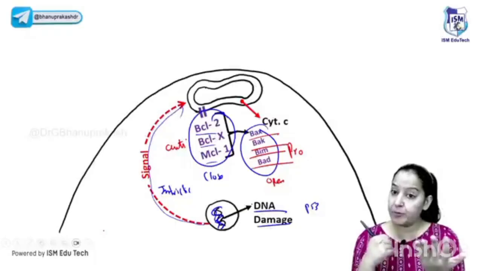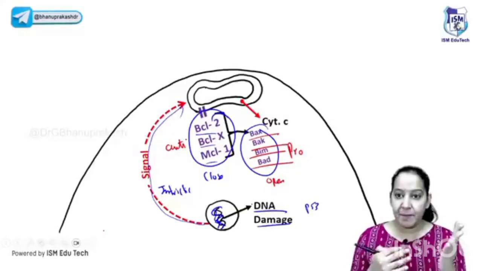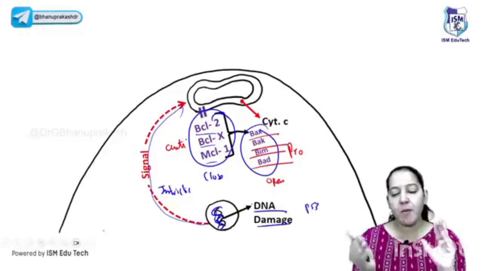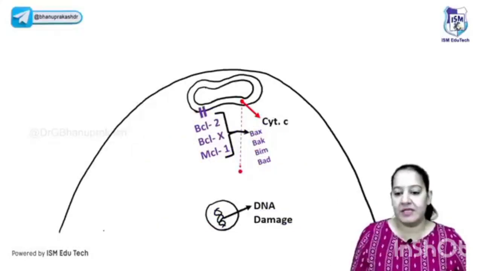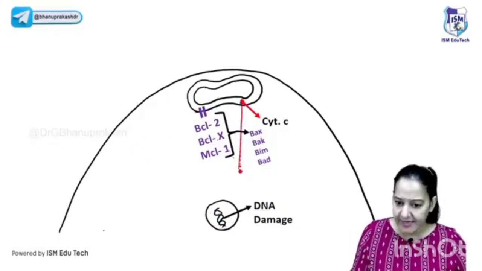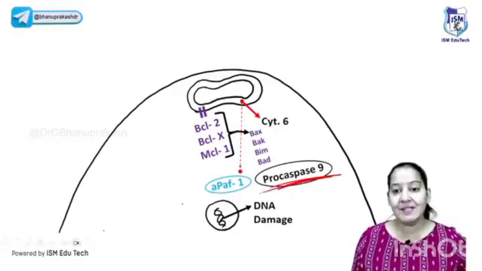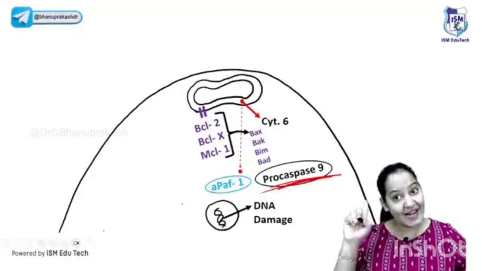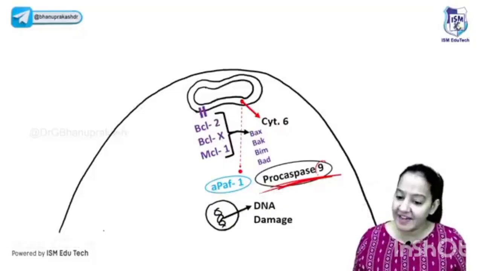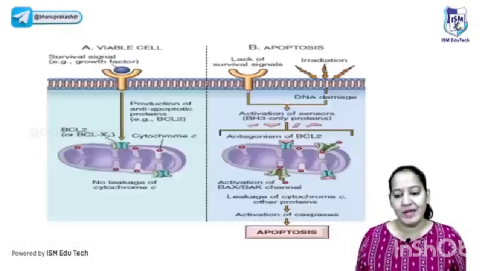Please learn this: anti-apoptotic proteins are replaced by pro-apoptotic proteins. Anti-apoptotic proteins close the door. They prevent apoptosis, and pro-apoptotic proteins open the door. They cause the leakage of cytochrome C. So anti is replaced by pro. You can see cytochrome C is coming out. Once cytochrome C comes out, the first caspase that activates is caspase 9. So caspase 9 is the first caspase activated here, and caspase 8 and 10 were the first caspases activated in the extrinsic pathway. Here caspase 9 is activated, the story is over.